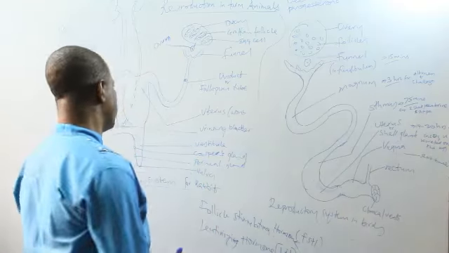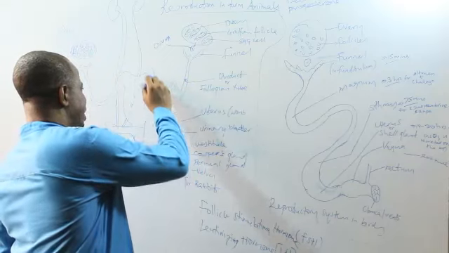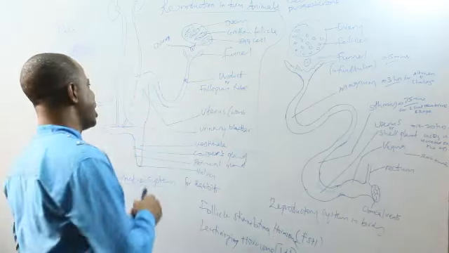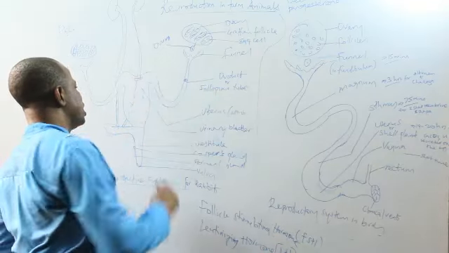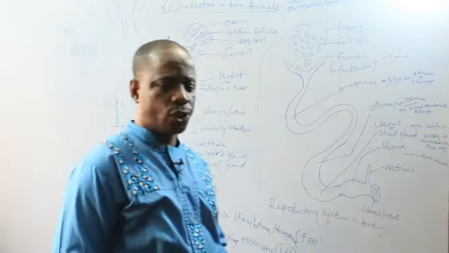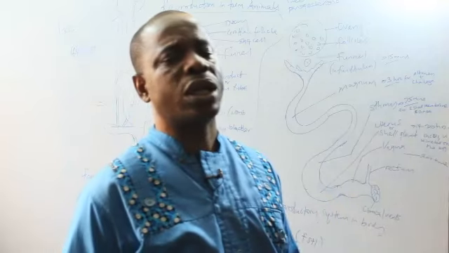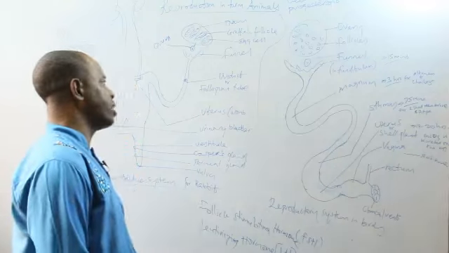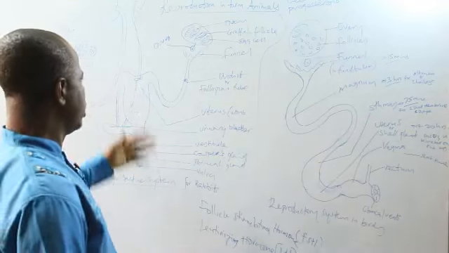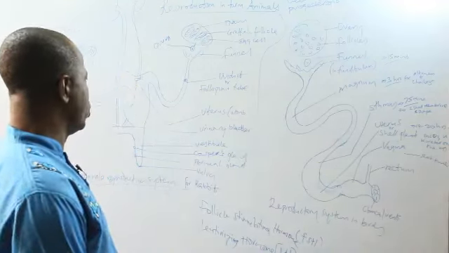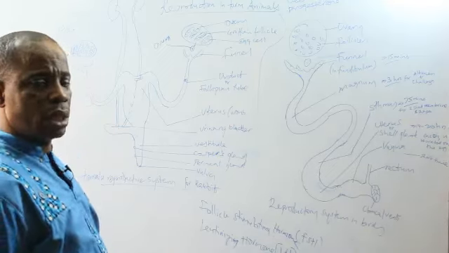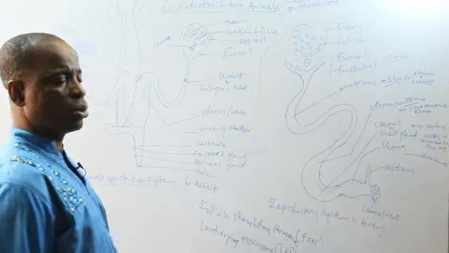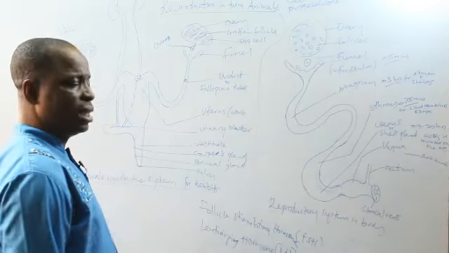Now, once the zygote is formed, it begins to descend. And when it gets to the uterus, it is captured and attached to the wall of the uterus. That process is called implantation. The process by which the wall of the uterus captures the fertilized egg and holds it tight to itself is called implantation. The fertilized egg, embryo or fetus continues to develop to the adult, to maturity fully, and then it is delivered.